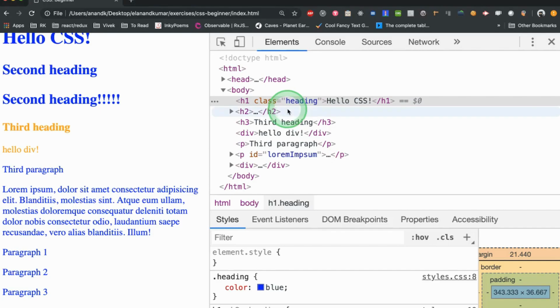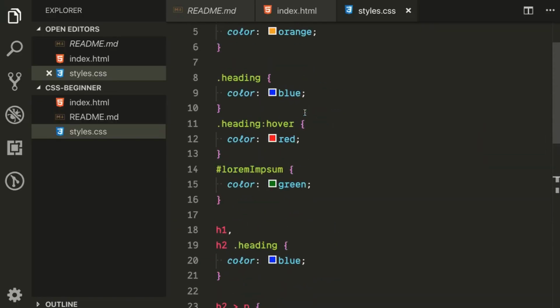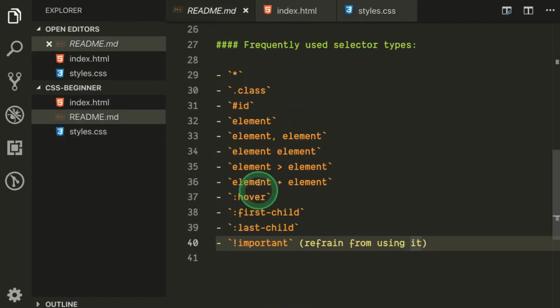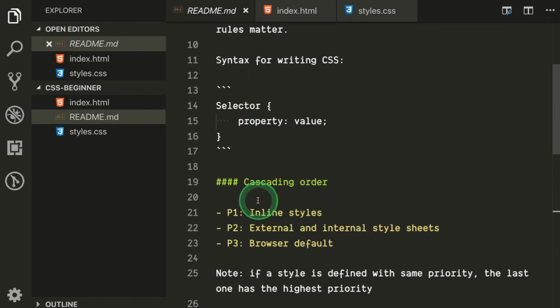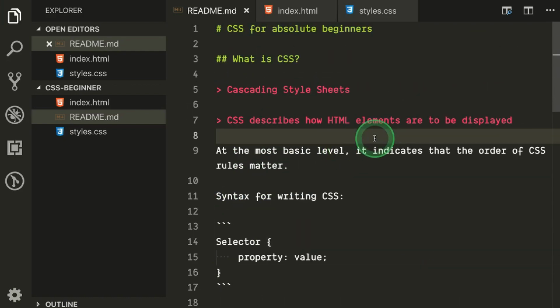All right, so this is pretty much it for this particular video. It was just to give you an overview of how a style sheet works, what the cascading is and how it works. It was moreover on a couple of selectors that we have shown you here, the order in which styles get applied, and what the syntax is. So this is the very beginning of the style sheet.